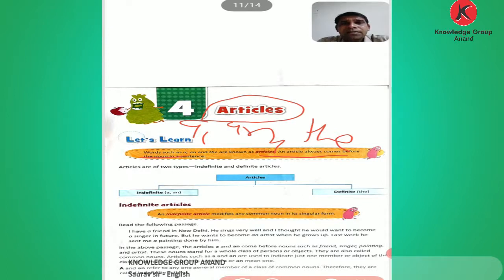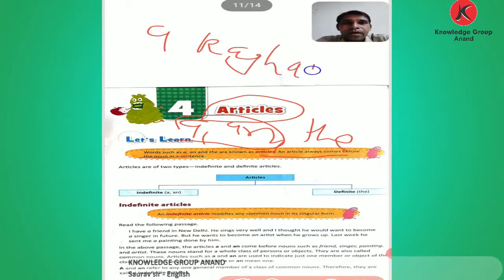Where do we put articles? Before a noun. But we do not put these articles before a proper noun, meaning a particular name. We cannot say a Raghav because Raghav is a proper noun. In a common noun we put the articles: a chair, a fan, a pen, a table, a bag. We can say that, but we cannot say a Raghav, a Piyush, a Manav. Okay, so remember it.